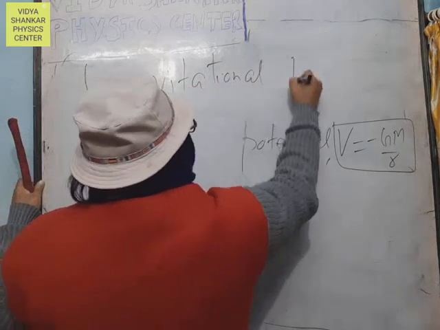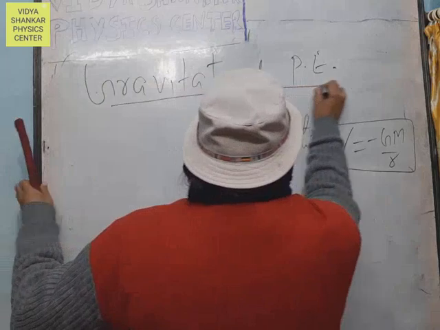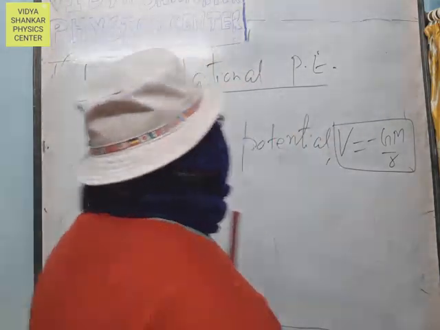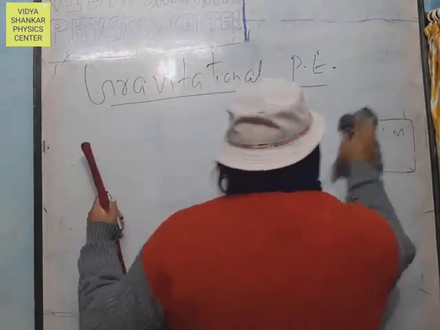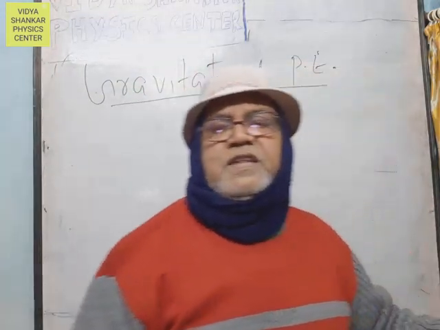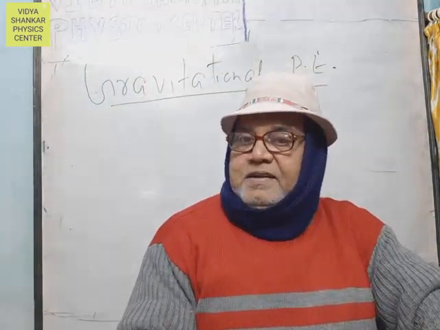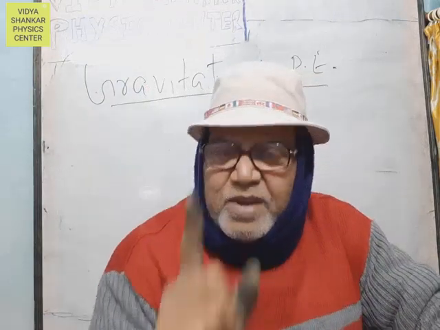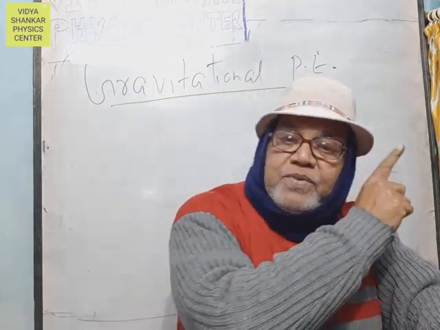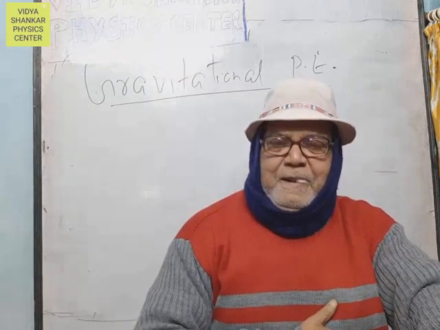There is a slight difference between the gravitational potential and the gravitational potential energy. Gravitational potential is the work done in bringing unit mass from infinity to a point in the gravitational field.